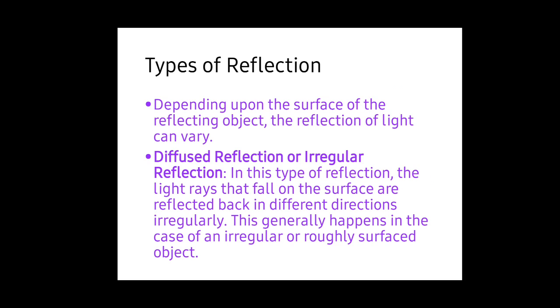Next, depending upon the surface of the reflecting object, the reflection of light can vary. First, diffuse reflection or irregular reflection. In this type of reflection, the light rays that fall on the surface are reflected back in different directions irregularly. This generally happens in the case of an irregular or rough surfaced object, just like a wall or a book or a table, anything that has a rough surface. On a rough surface we get an irregular reflection.